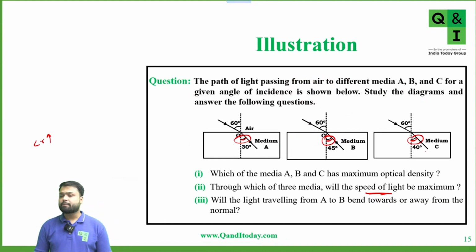Speed of light will be maximum in medium B, then C, then A. Yes or no? Is this clear to everyone? Any doubt in this? Anyone having any doubt in this?